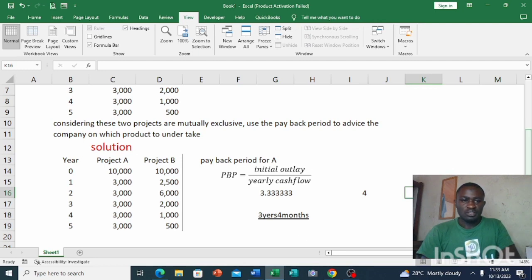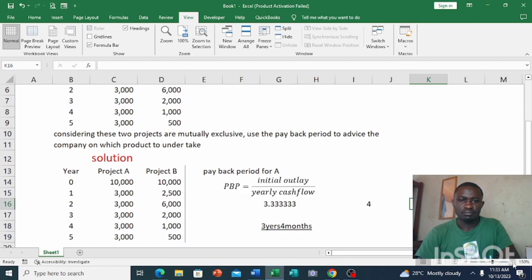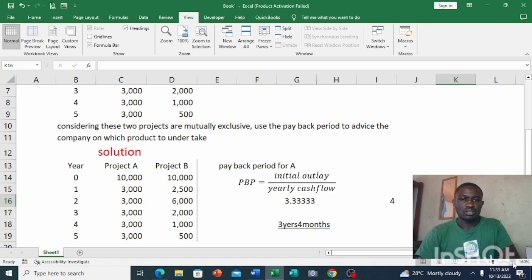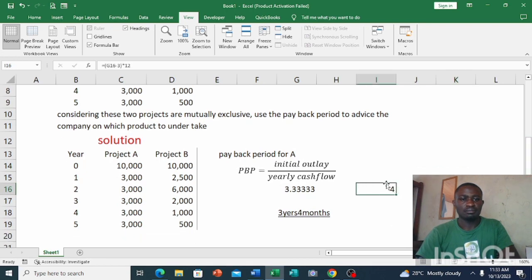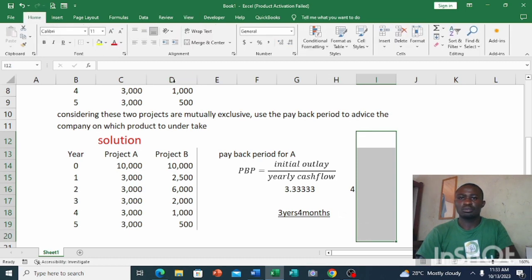Alright, I hope it is visible. This is the solution: 3 years, 4 months. That is that for Project A. Then we are going to calculate now for Project B.